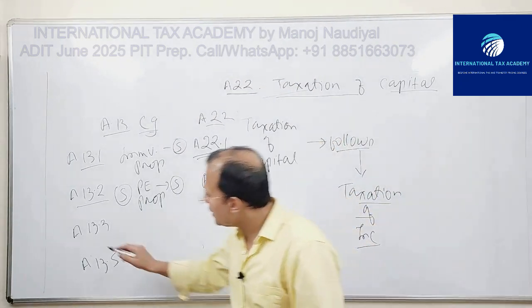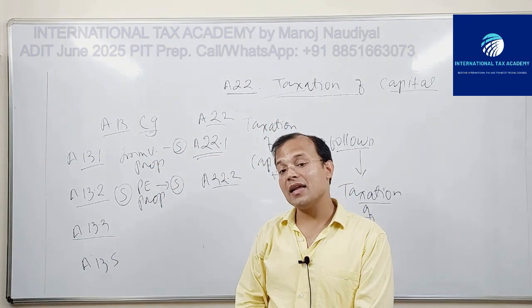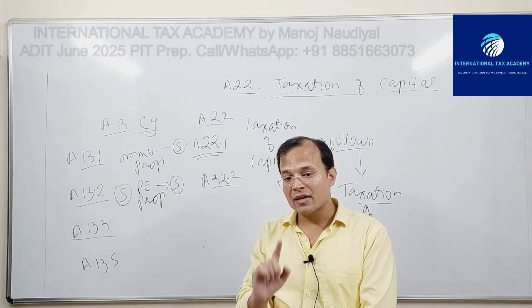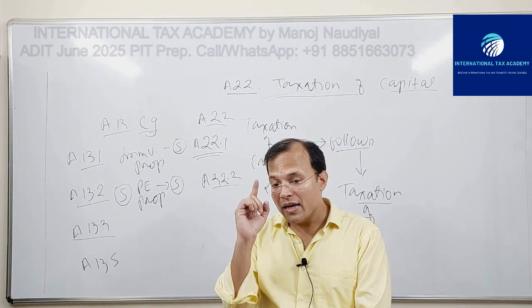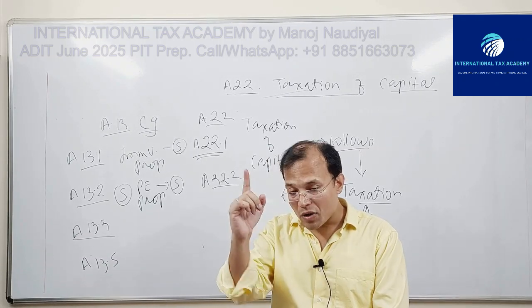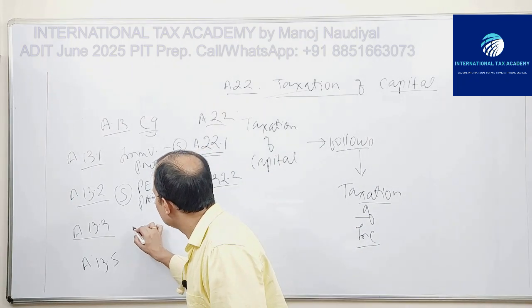Fine. 13.3, ships and aircraft operated in international traffic. The right to tax the gains arising out of alienation of ships and aircraft operated in international traffic is given to R state. R shall tax.